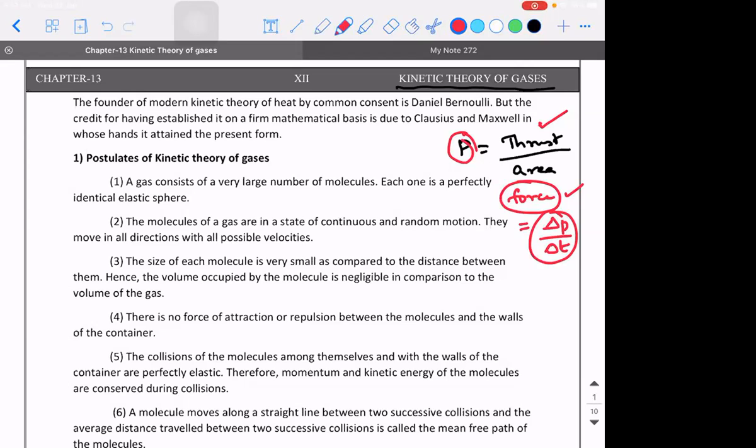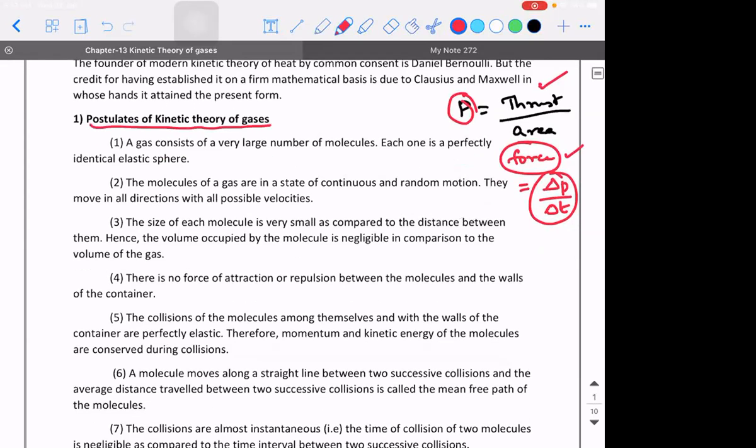So to extract the expression for pressure, there are certain postulates with respect to the kinetic theory of gases. These are all the assumptions, or the statements I can say. So they say a gas consists of a very large number of molecules, each one assumed to be a perfectly identical elastic sphere. That is the first point. So each gas molecule is assumed to be a perfectly elastic sphere.